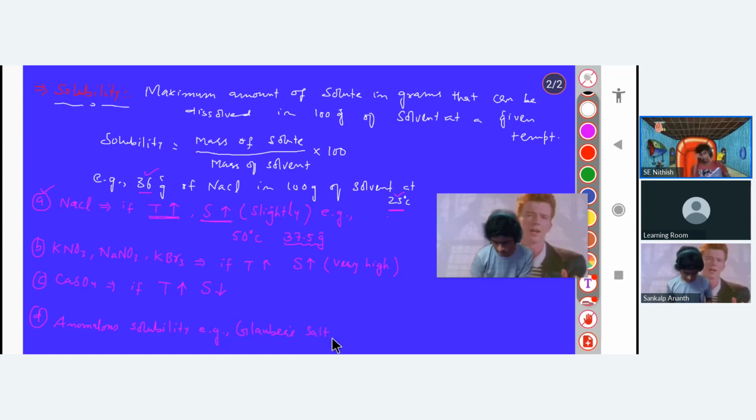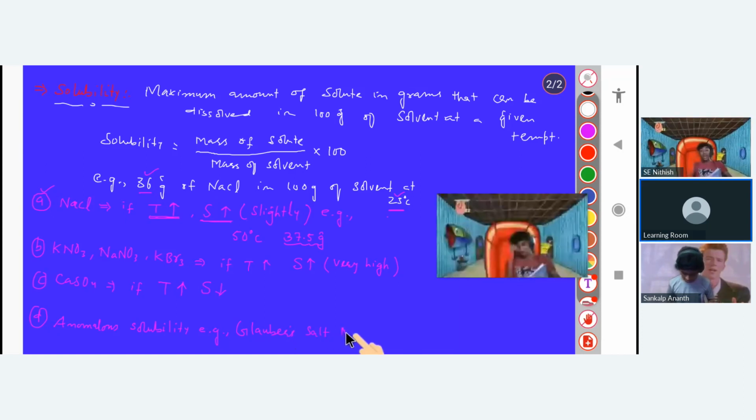What is Glauber's salt? Do you remember? Na2SO4·10H2O. So it is sodium sulfate decahydrate, right? Now see what anomalous solubility it shows. First solubility increases and then solubility decreases after some time. So that means there is no fixed criteria.